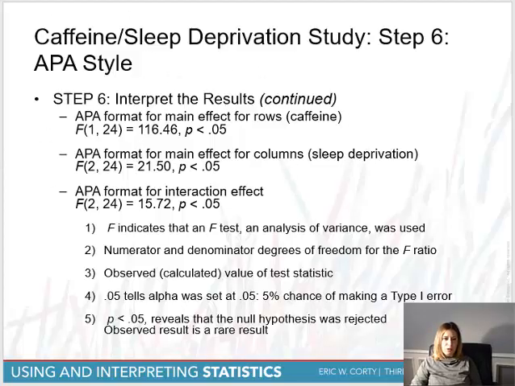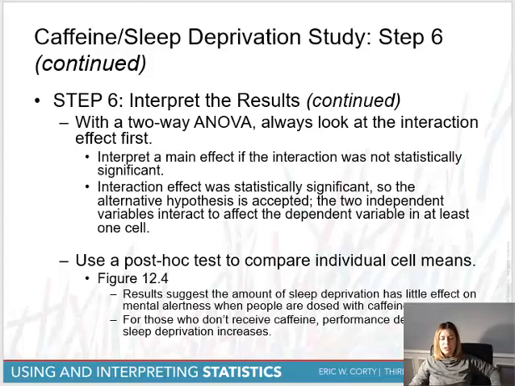what do we report? What's important? Well, the first thing that we always look at is the interaction. Even if we have statistically significant main effects, if we have a significant interaction, we ignore those main effects. Why? Because the interaction might be arbitrarily causing those main effects to appear. So if there's an interaction, that is the interesting thing. That is the thing that we focus on. We don't focus on those main effects, okay? So if we have an interaction, that is what we focus on.